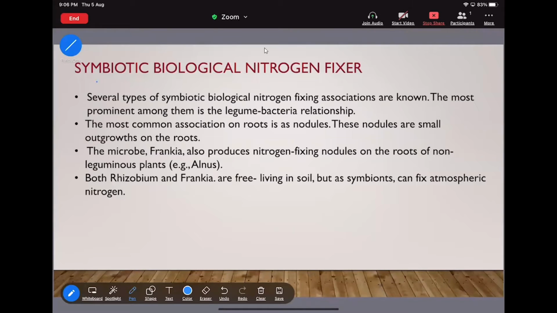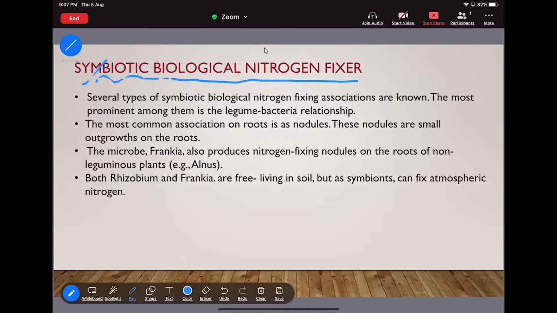Now move to the symbiotic biological nitrogen fixers. We already studied the free living organisms. Now there will be the symbiotic. Several types of symbiotic biological nitrogen fixing associations are known. The most prominent among them is the legume and bacteria relationship. That means if we are going for symbiotic biological nitrogen fixation, then you just need to understand the leguminous plant and Rhizobium bacteria relationship.